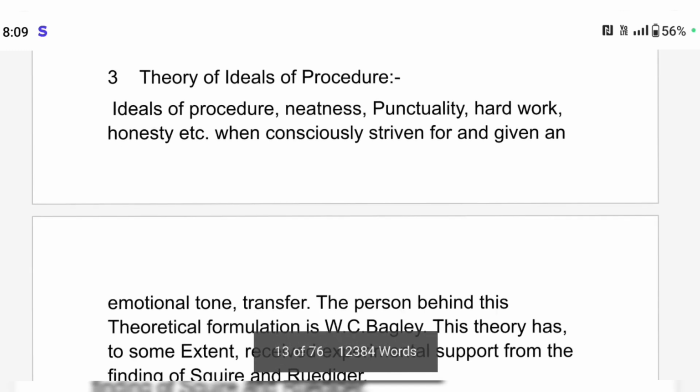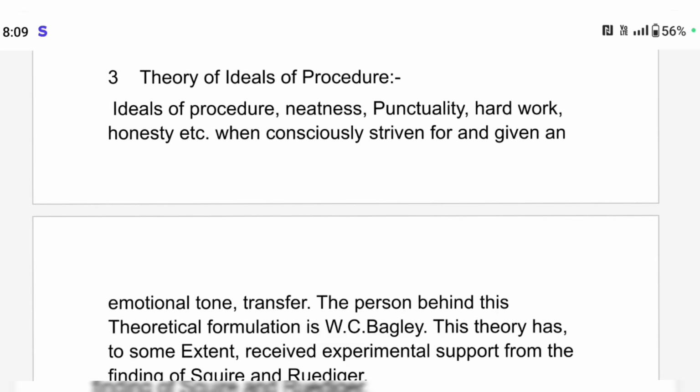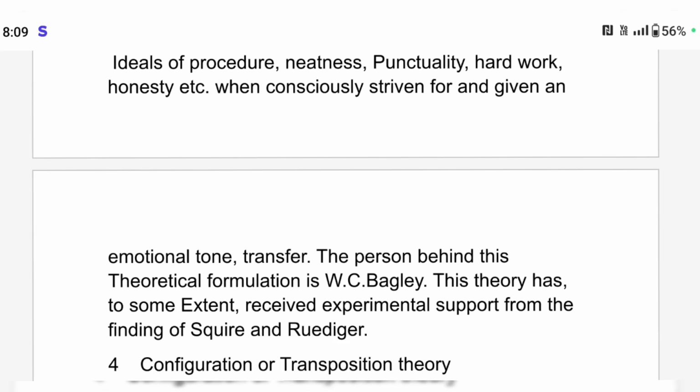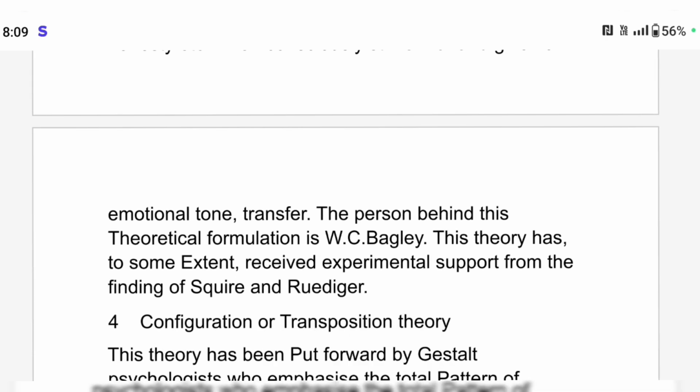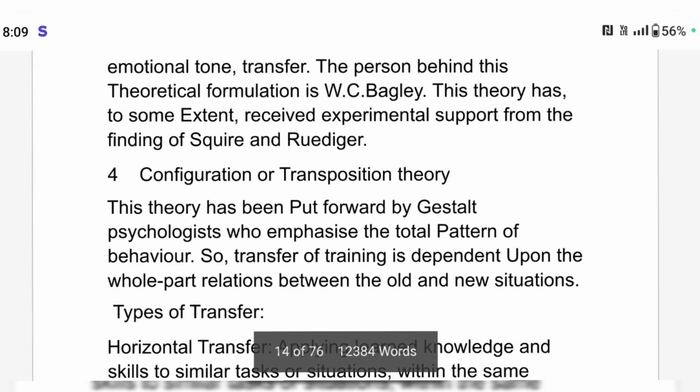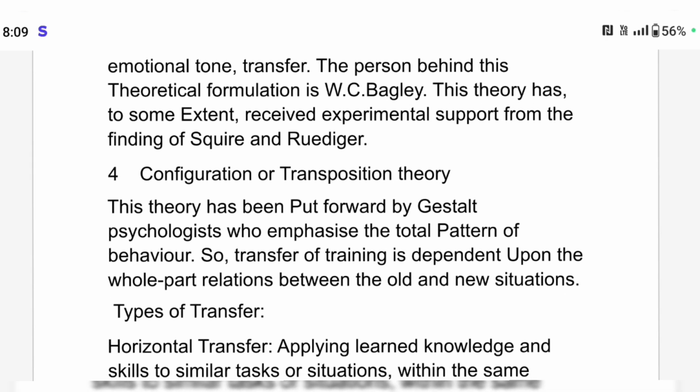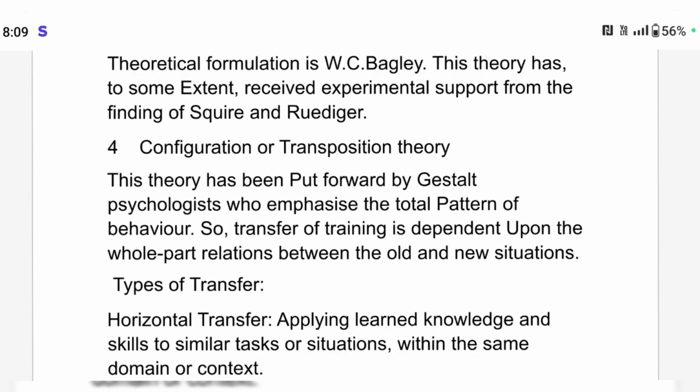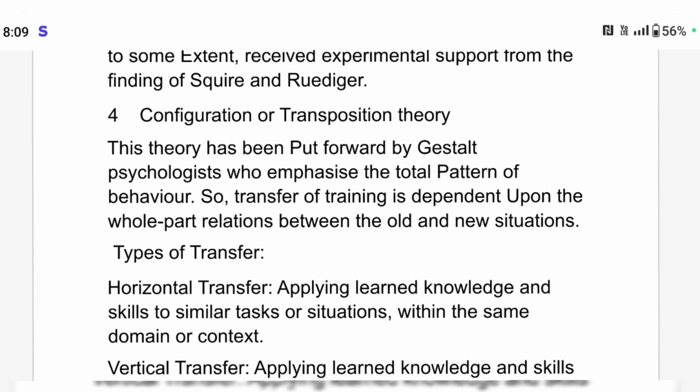Then the theory of the ideals of procedure: ideals of procedure, neatness, punctuality, hard work, honesty, etc., when consciously striven for and given an emotional tone, transfer. The person behind this theoretical formulation is W.C. Bagley. This theory has to some extent received experimental support from the findings of Squire and Regier.